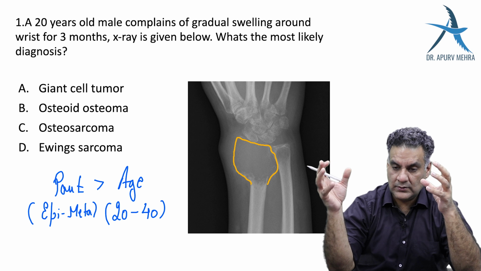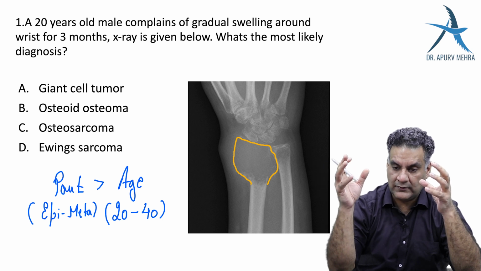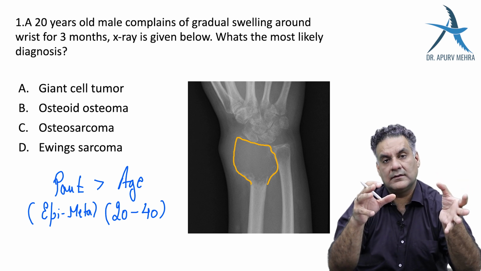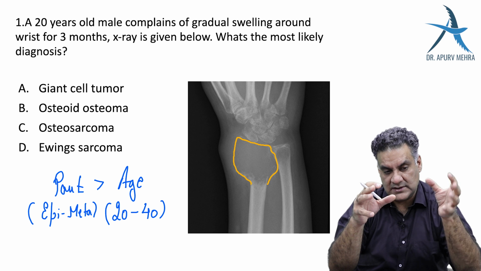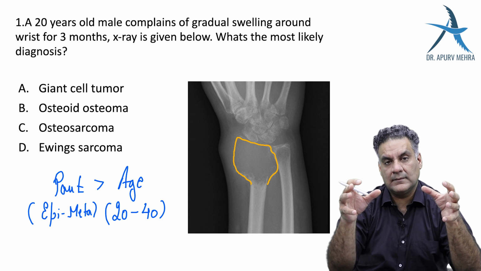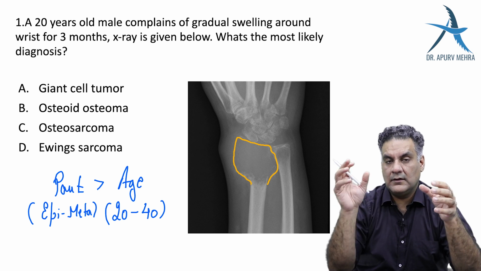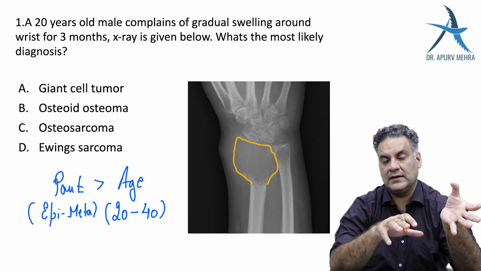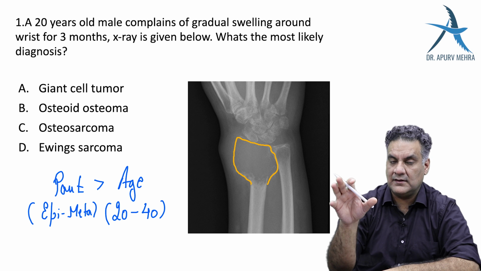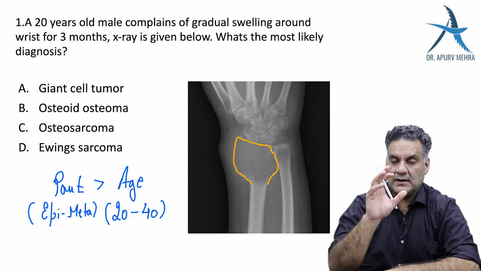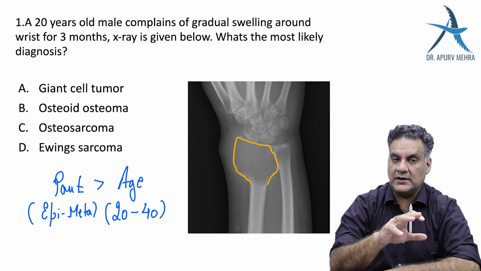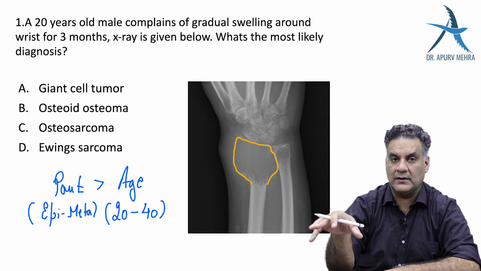If they ask you lower end of radius, you think of GCT. But if they ask you GCT, you think of lower end femur. Now this is confusing. It's like a love triangle. Lower end radius likes GCT, so the tumor that most commonly affects the lower end radius is GCT. But GCT likes lower end femur, meaning the most common location of a giant cell tumor is the lower end of femur.